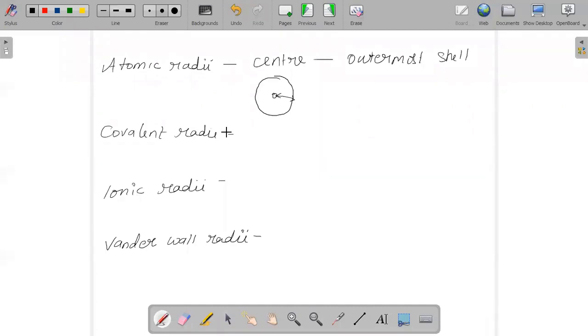So covalent, you already know, means sharing of electrons. For example, this is hydrogen and this is also hydrogen. The distance between them, you will say, is the atomic radius of H2.